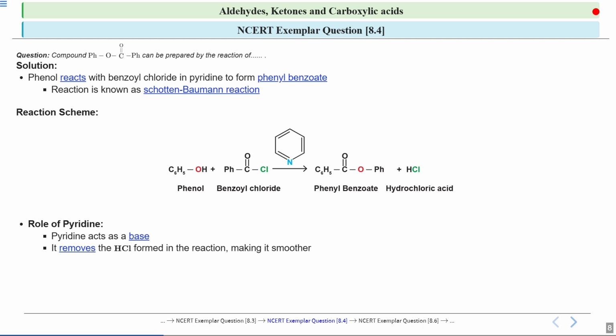So specifically, pyridine removes the hydrochloric acid which is formed in the reaction. Okay, so by doing this, it prevents the acid from interfering with the reaction or causing unwanted side reactions. So I can say this makes the overall process more efficient and cleaner.